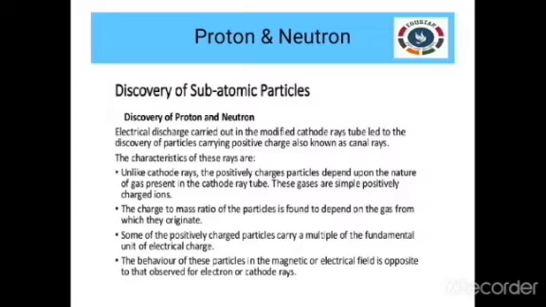Now let us discuss the properties of the canal rays. Unlike the cathode rays, these are positively charged particles. Why am I calling them positively charged particles? Since they travel towards the negative electrode, the ray is positively charged, that is our proton, right? These depend specifically on the nature of the gas present inside the cathode ray tube. Their charge to mass ratio also gets influenced by the gas from which they originate. So this was the main difference between the cathode ray and the canal ray.